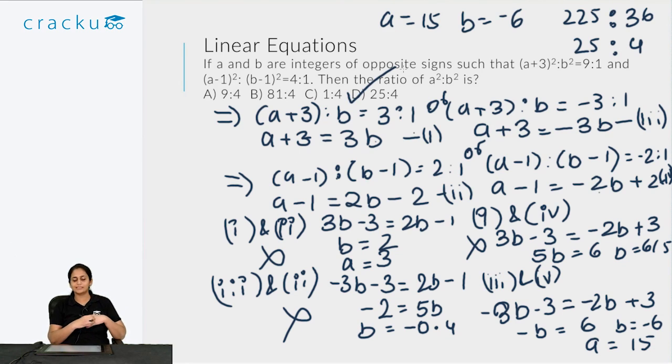So as you could see, this required us to enumerate the possible cases, consider the possible cases one at a time and form different sets of linear equations. So we got 4 sets of linear equations. Only one of these 4 sets gave the desired result, that is we needed integers of opposite sign. So only one set of linear equations gave that particular result. So because of that, we could find out the value of a square is to b square.